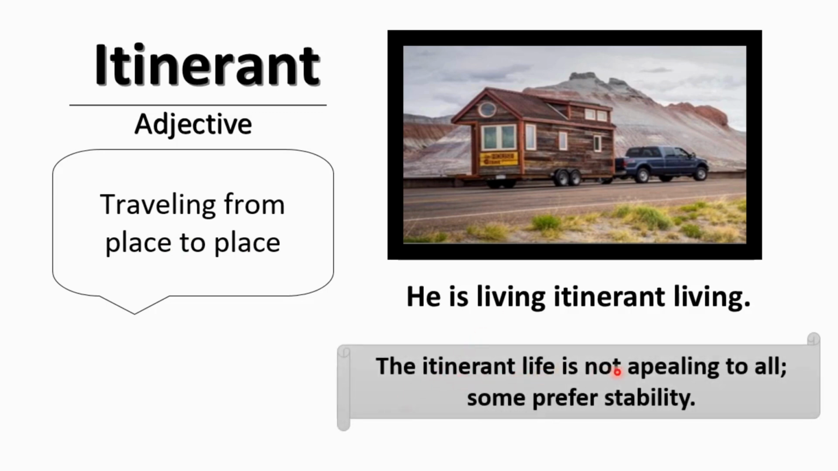The itinerant life is not appealing to all. Some people like or prefer stability. They do not like to travel and roam around the world. They like stability. Peripatetic is a synonym of the word itinerant, but there is a slight difference in meaning. It is traveling from one place to another, but in order to work. Some people travel around the world not for fun or entertainment, but in order to work or earn money.